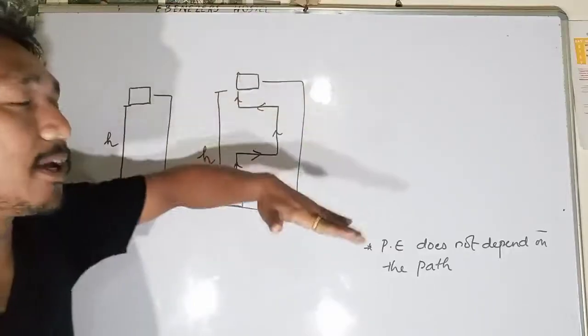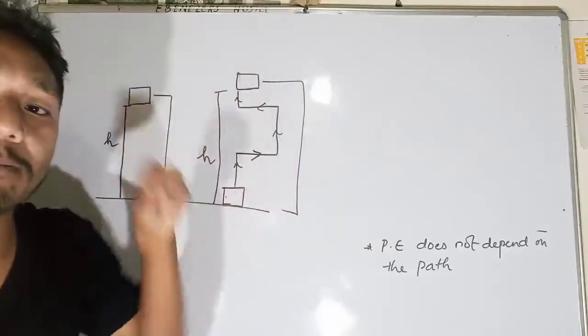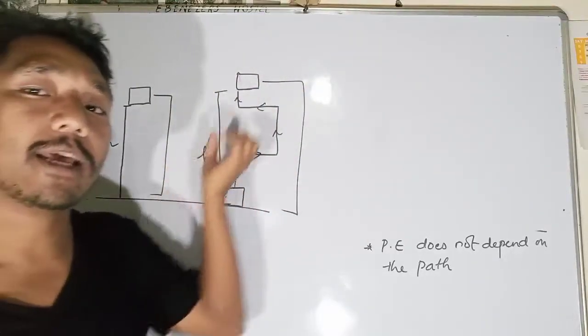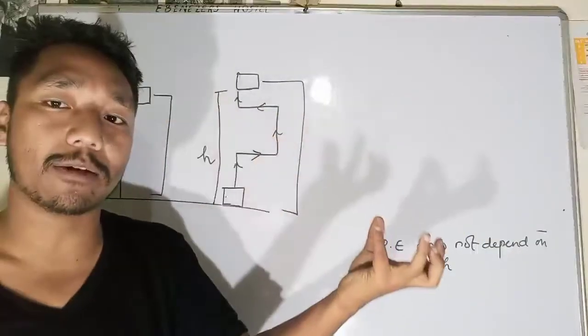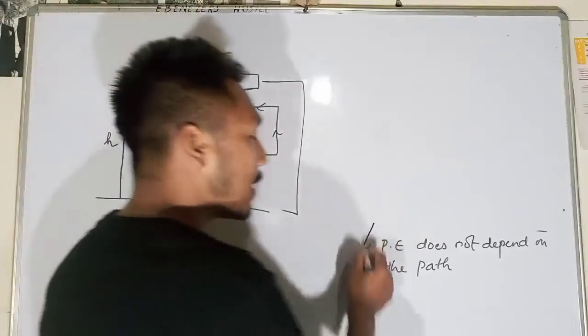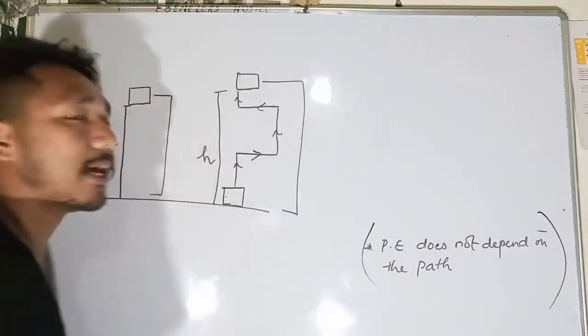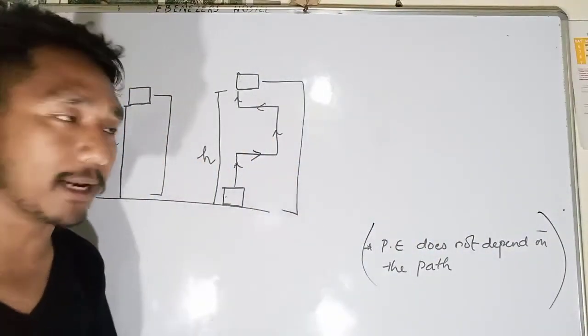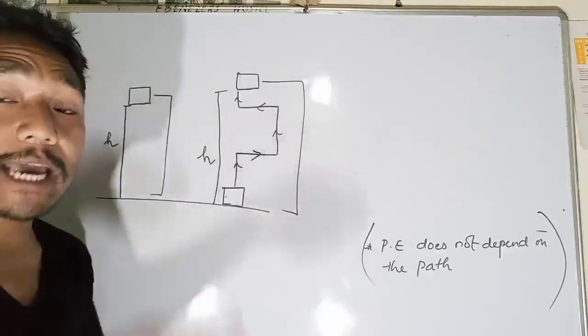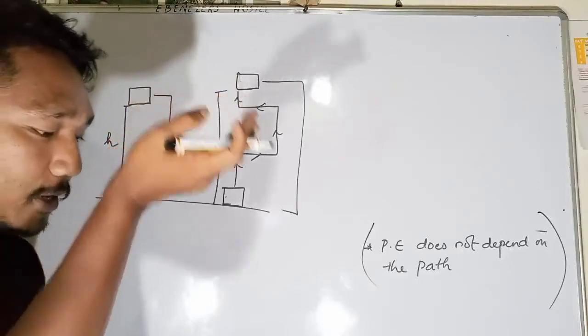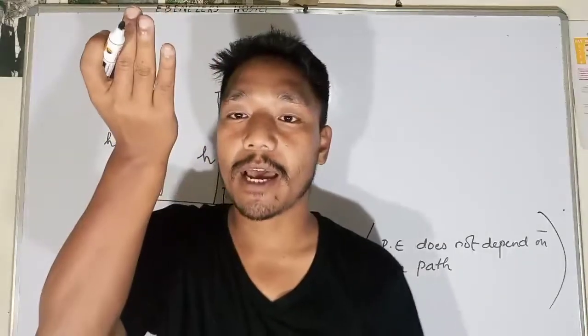The potential energy of the same object will be the same, though you have taken a different path and a different path length also. So that is what it's saying: potential energy does not depend on the path length, but only depends on how high it has risen up from the ground.